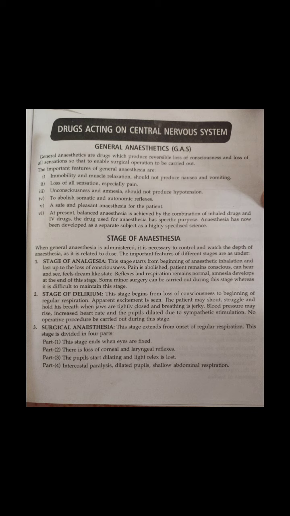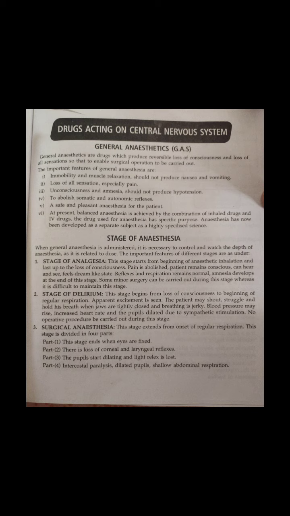The next drug is codeine. What is codeine? It is an opium alkaloid which is qualitatively similar to morphine, but less potent than morphine. It is a standard antitussive drug which is used to suppress cough for about 6 hours.